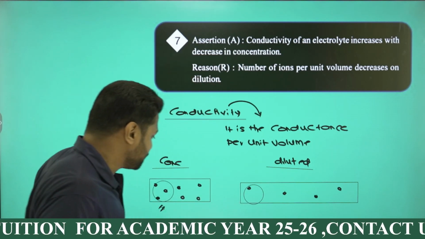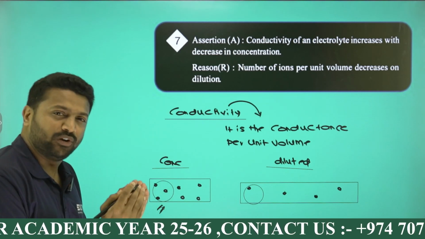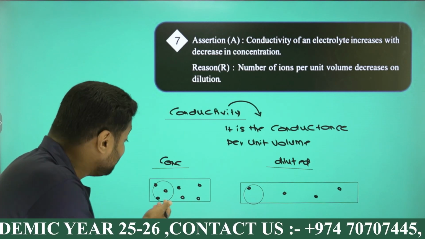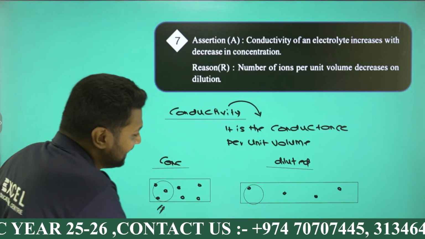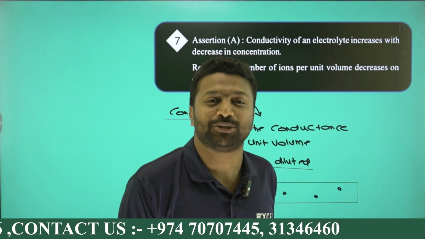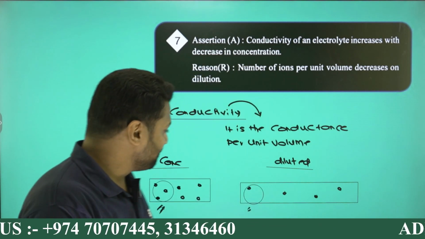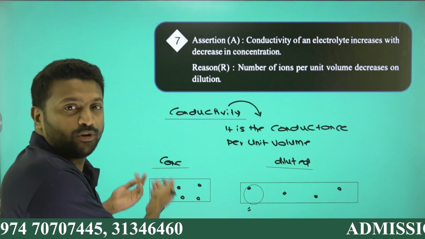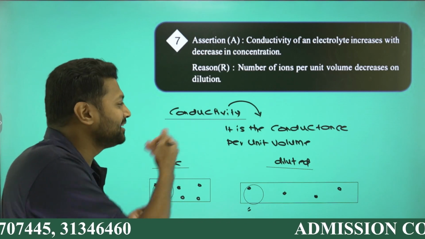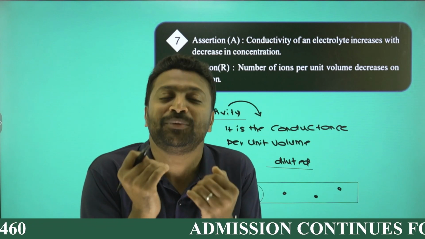So here I can say, in a unit volume, in a 1 meter cube or 1 centimeter cube volume, there are more ions here, but fewer ions here. And I know current means the flow of electrons or ions, whatever it may be. Here you can see more ions in unit volume, so we will have more conductivity, because conductivity is the conductance experienced in a unit volume.